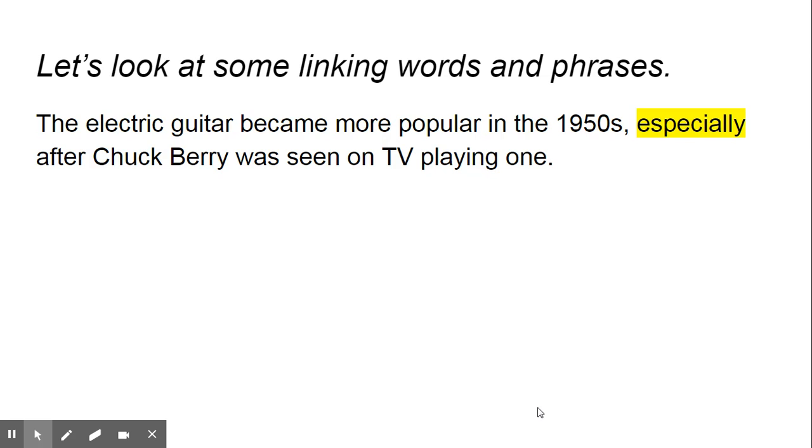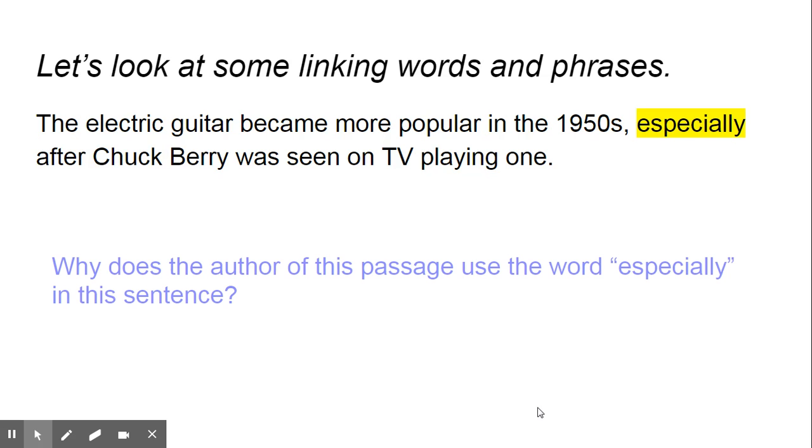So, let's take a look at some linking words and phrases. The electric guitar became more popular in the 1950s, especially after Chuck Berry was seen on TV playing one. The word especially is highlighted because that's our linking phrase. Now, you might not know who Chuck Berry was, but he's capitalized, so it's a specific person. So the question I ask you is, why does the author of this passage use the word especially in this sentence? Think about that for a moment.